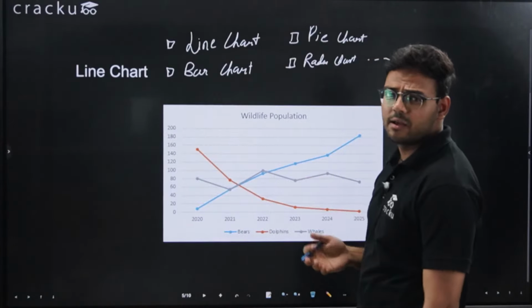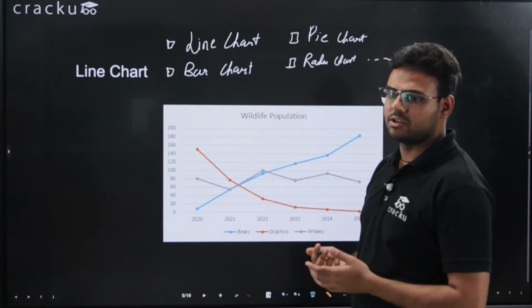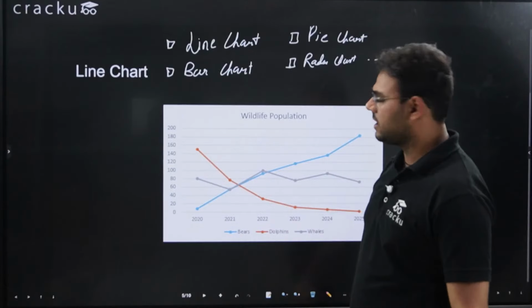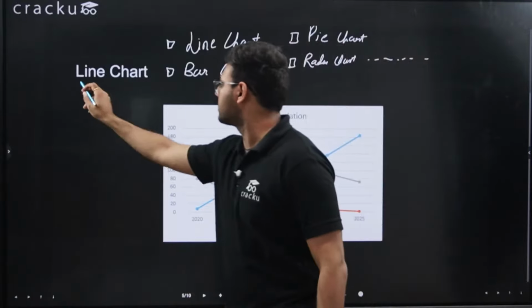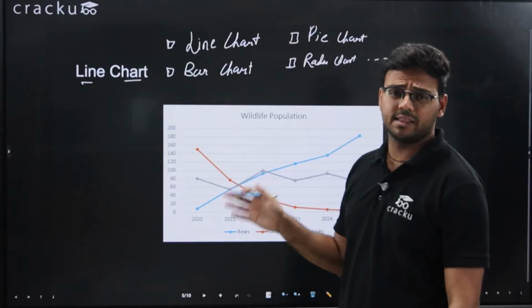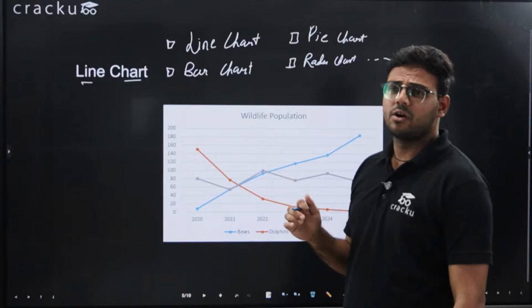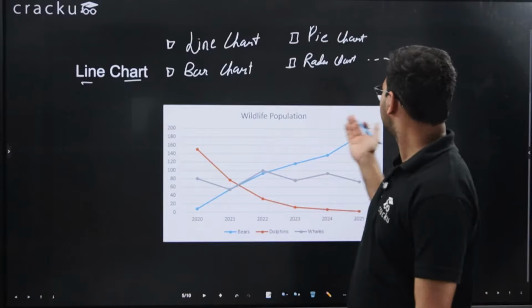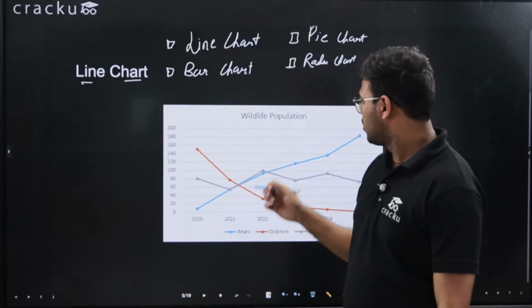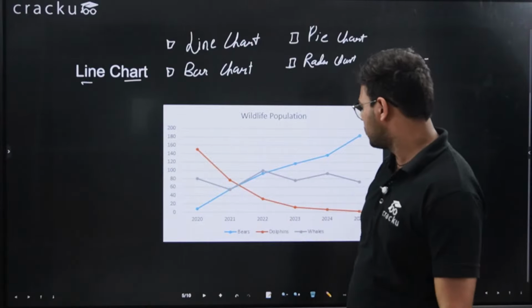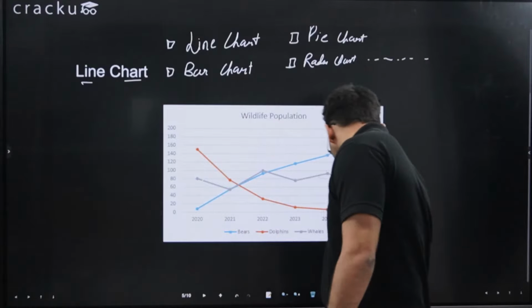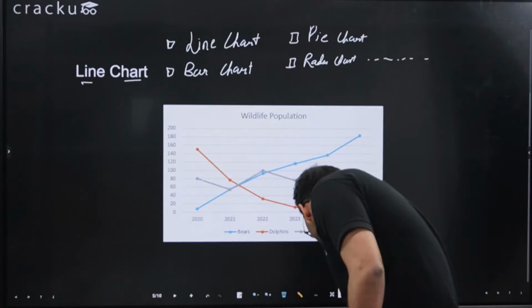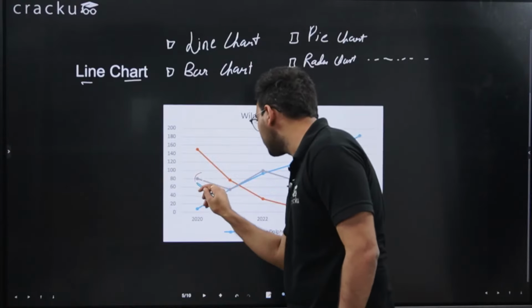There are many charts. But one thing which data interpretation wants you to do is basically you should understand how to read the chart. Let me take the example of this line chart. These are the important ones: line chart, bar chart, pie chart, or let's say radar chart. So try understanding them. Let's say you want to find what this value is.